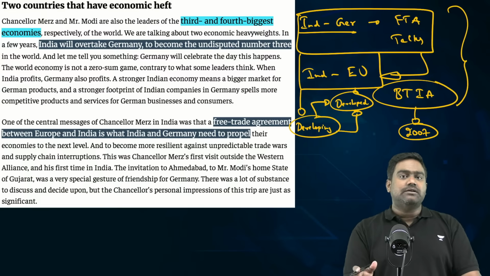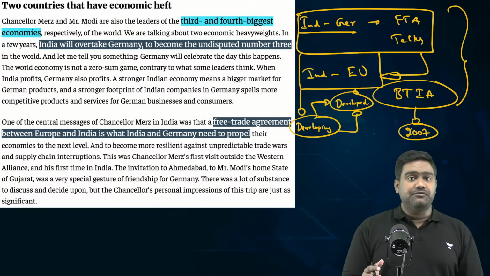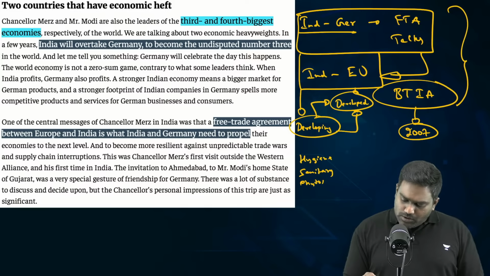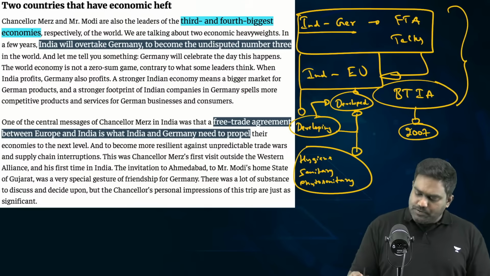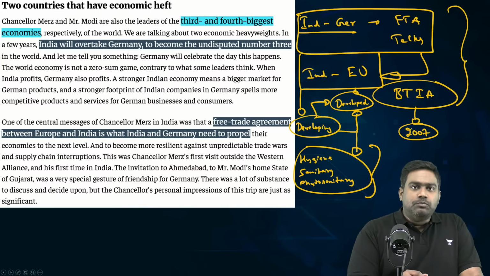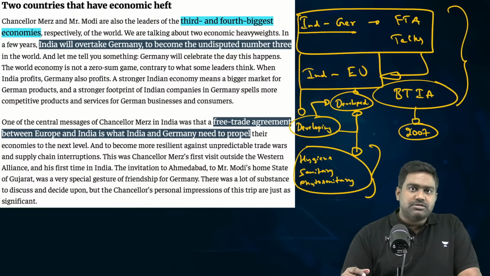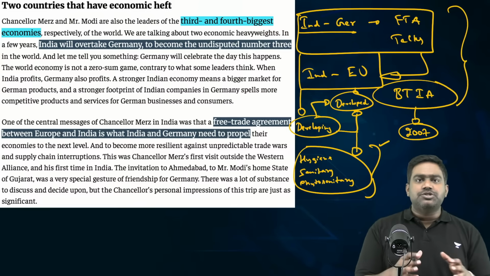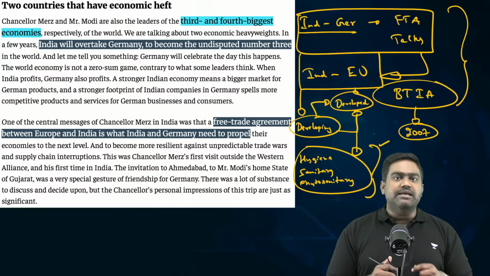That is something Europe disagrees with. Similarly, we have differences over the hygiene and sanitary and phytosanitary measures, which are very strict quality control standards expected by developed partners like the European Union, be it in food products, in pharmaceutical products, in drugs and vaccines. They expect very high quality standards, something which a developing nation like India can't easily meet.